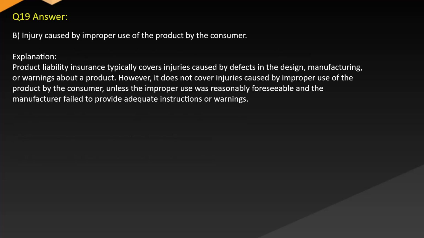Answer: B. Injury caused by improper use of the product by the consumer. Explanation: product liability insurance typically covers injuries caused by defects in the design, manufacturing, or warnings about a product. However, it does not cover injuries caused by improper use of the product by the consumer unless the improper use was reasonably foreseeable and the manufacturer failed to provide adequate instructions or warnings.